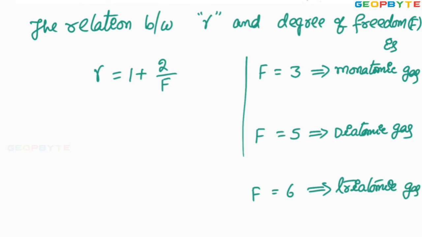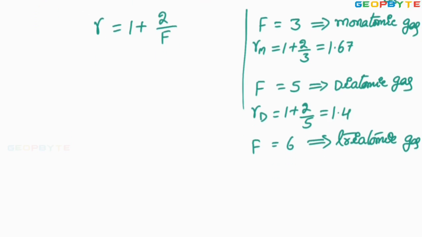Then what is the gamma for monatomic gas? Gamma for monatomic gas is 1 plus 2 by F, 2 by 3. 2 by 3 is 0.67, so 1.67. Gamma for diatomic gas is 1 plus 2 by 5. 2 by 5 is 0.4, so 1.4. Similarly, gamma for triatomic gas is 1 plus 2 by F, where F equals 6. It is approximately 1.333.